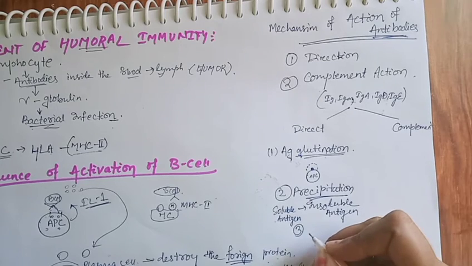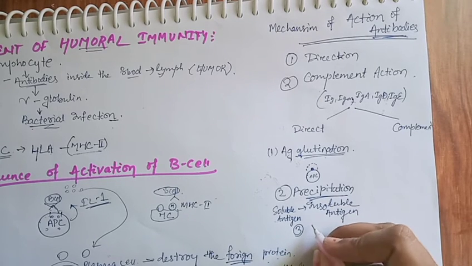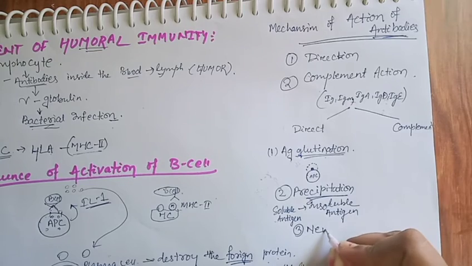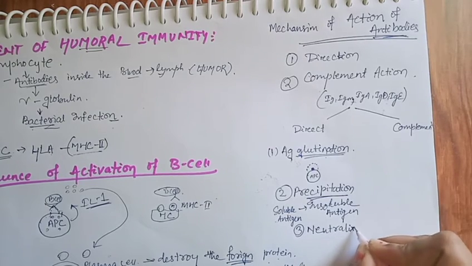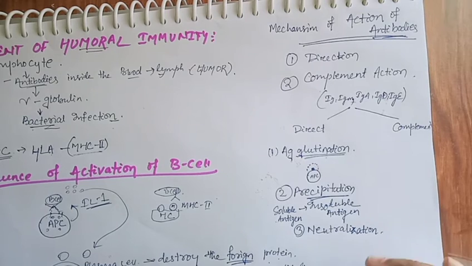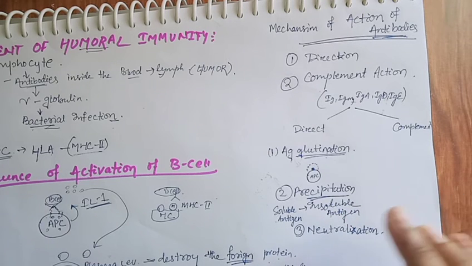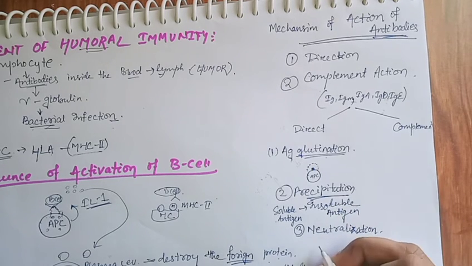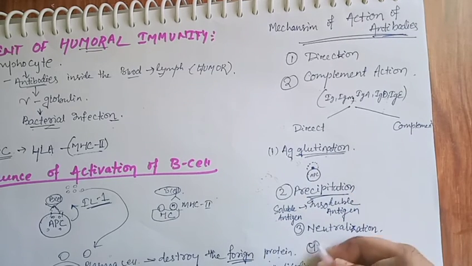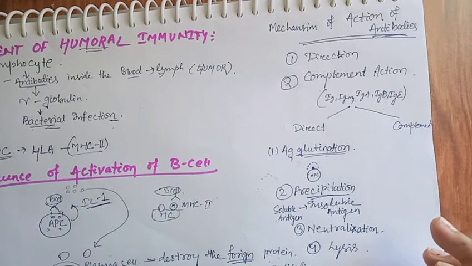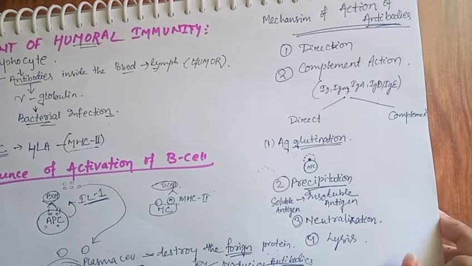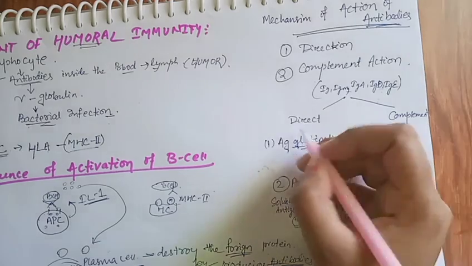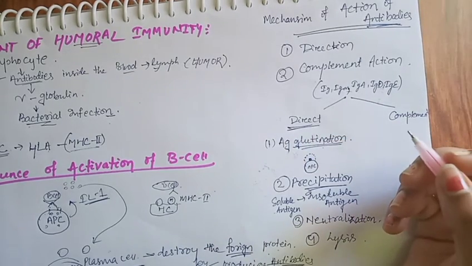Then the third point is neutralization, which means the toxic effect of the antigen will be removed by these antibodies. They have the capacity. And lysis means breakdown of the antigen by rupturing the cell membrane, so that the antigen gets ruptured and lysed. That is the direct way to destroy the foreign bodies.